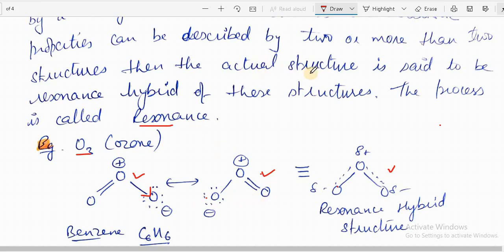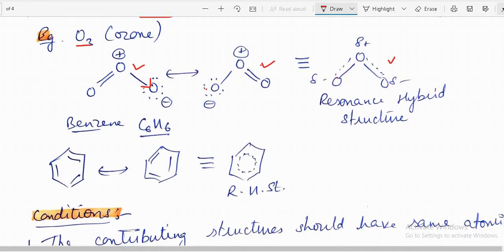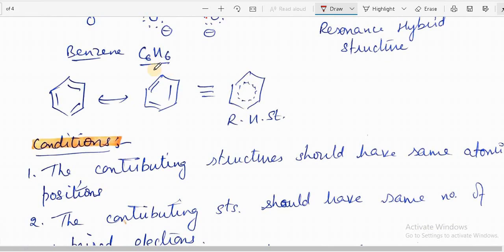So if there are 2 or more structures, then the actual structure is said to be a resonance hybrid of these structures, and the process is called resonance. Similarly, we can draw resonating structures for benzene. This is C6H6, this is benzene.